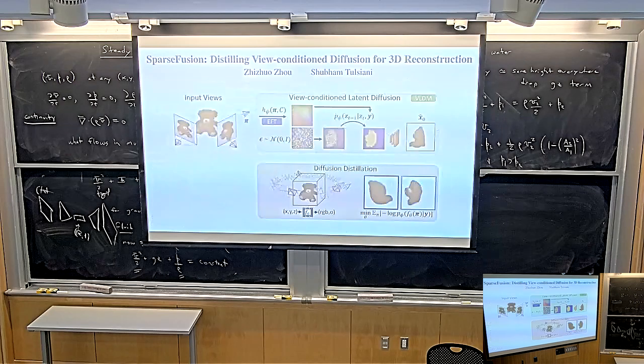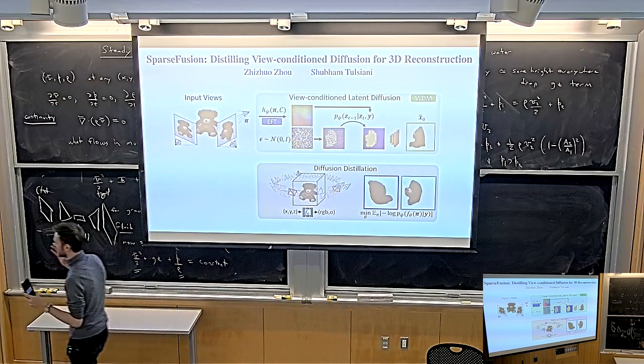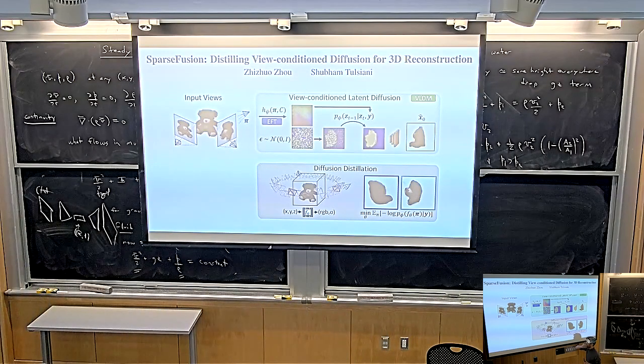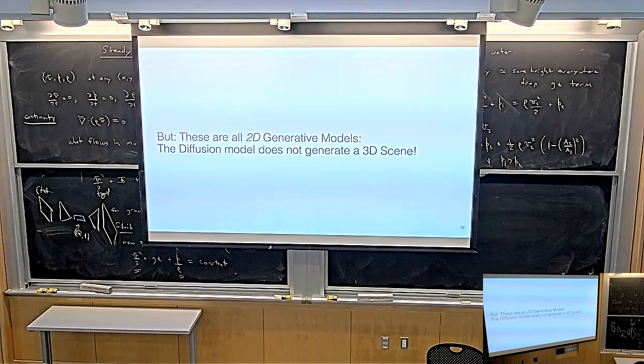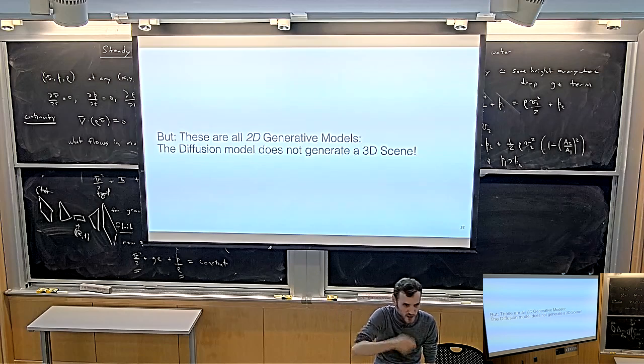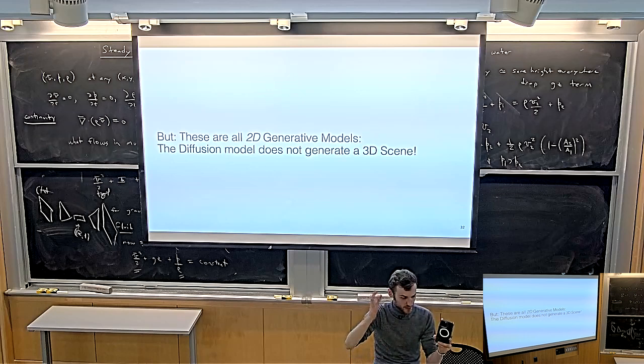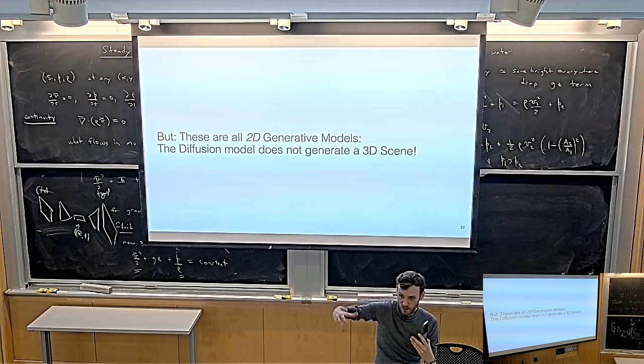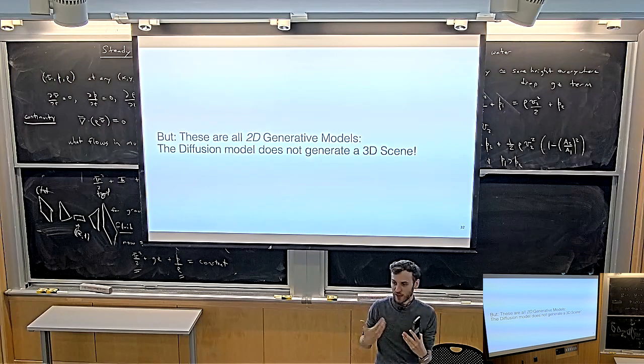Does that make sense? Okay, there's also another paper, just for the record, called SparseFusion, which basically does the same thing, but it's concurrent work from Carnegie Mellon University. Okay, so long story short, these are all 2D generative models. So they're basically all models that have no 3D structure whatsoever, or limited degrees of 3D structure. All of these models allow you to sample images. So they basically say, I'm going to train a big diffusion model, given this context image, I want to sample distributions of novel views. But they don't actually give you immediately a 3D reconstruction.